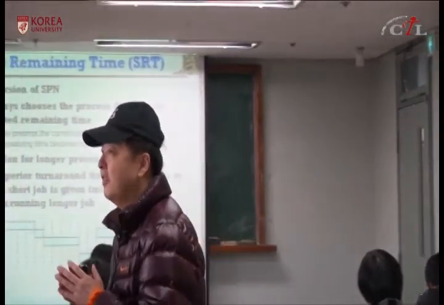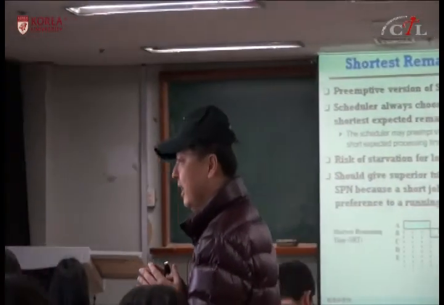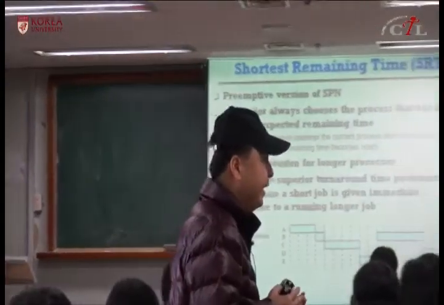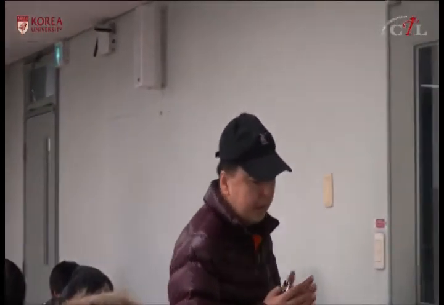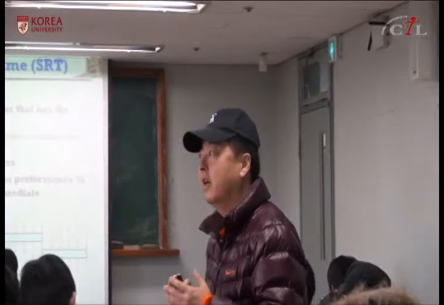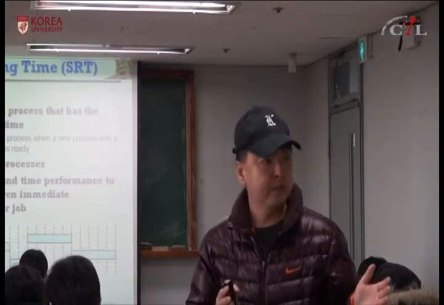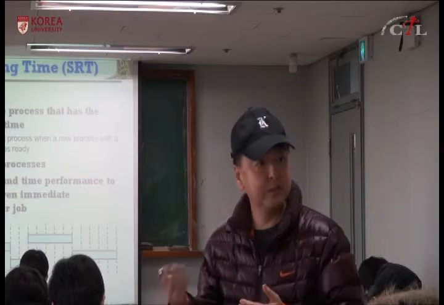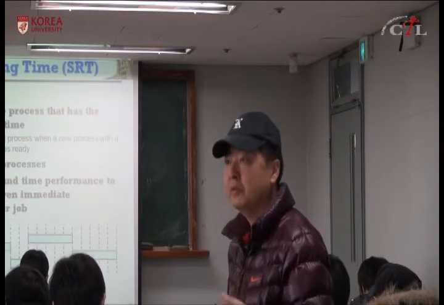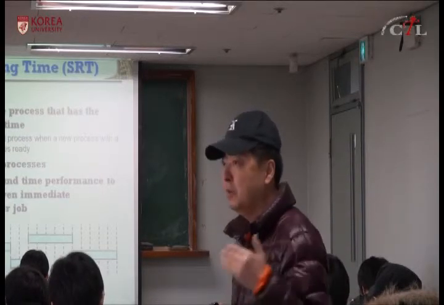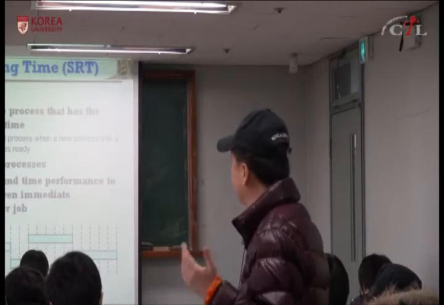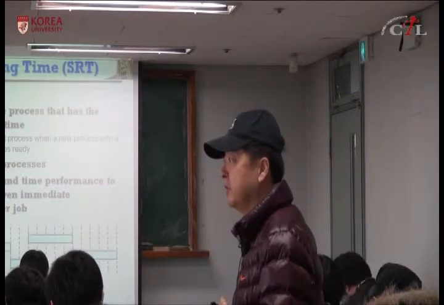So the same reason applies to this SRT, right? Even though this is a preemptive version of SPN, they look at the remaining time instead of the entire service time. If a new process comes in and its expected service time is smaller than the remaining time of the process in the queue, they still have to serve the new process, which means the longer process should wait in the queue indefinitely. That can cause starvation. So both the preemptive and non-preemptive versions, SPN and SRT, can cause starvation.